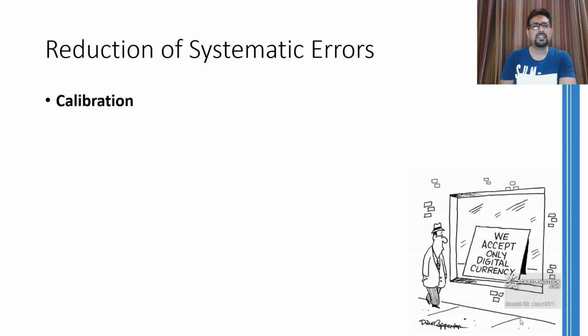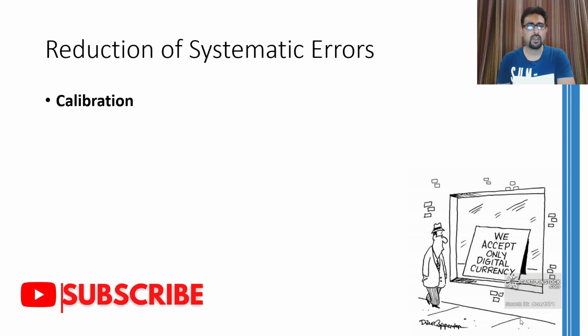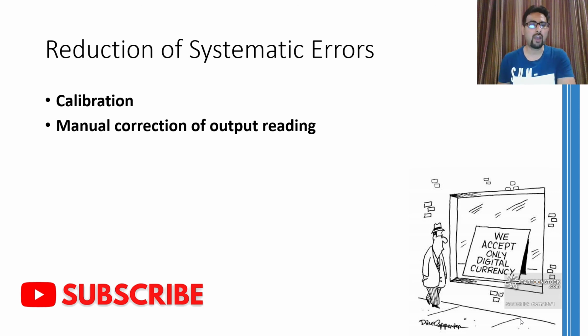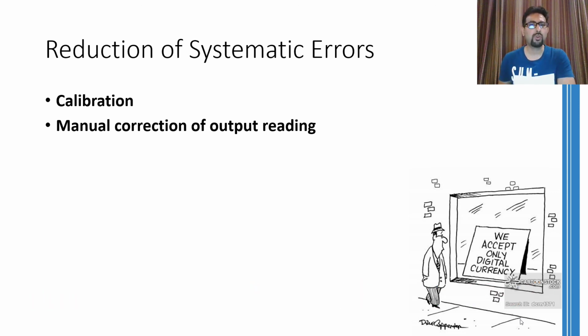Apart from these techniques, we can also work on the calibration of our system. We will dedicate a full section of a lecture to calibration, so I won't be talking much about it over here. Another way is to manually correct the output reading, and you can follow this way if you know what error has been induced in the instrument. This is typically a case where you already know that a zero error is present in your system and you manually correct the output at the end by subtracting that zero error from the final output.